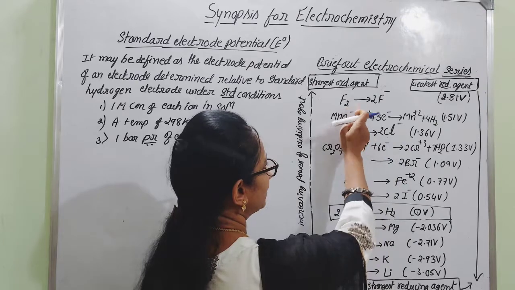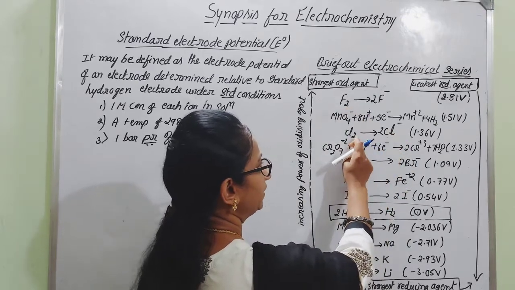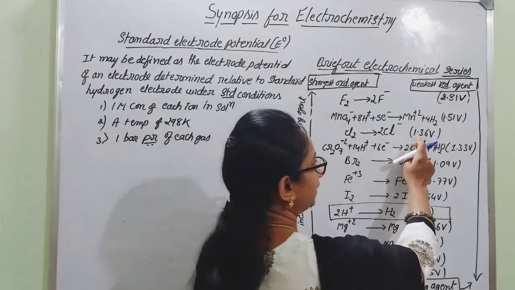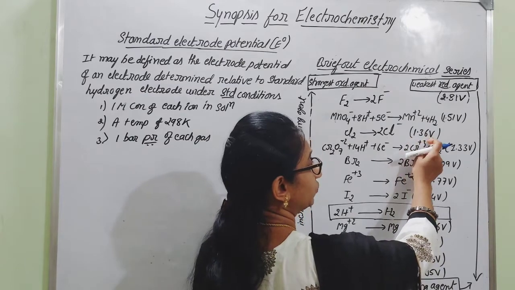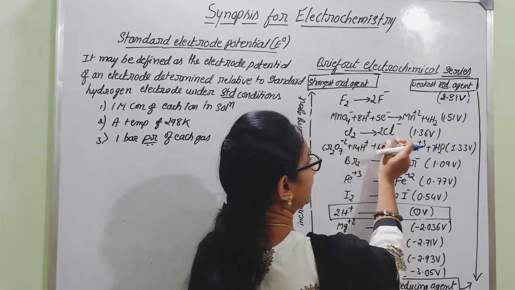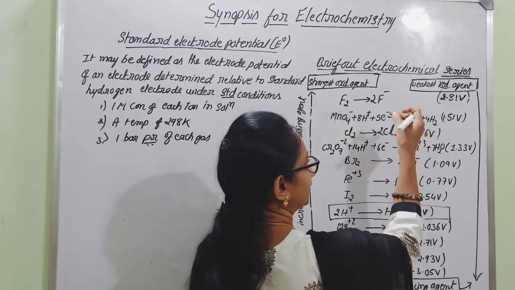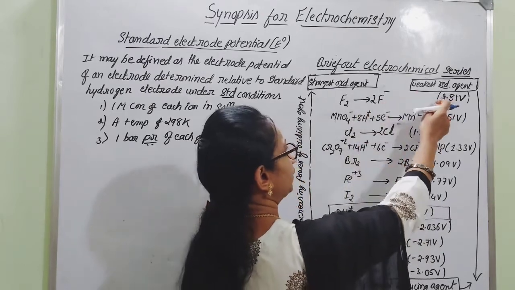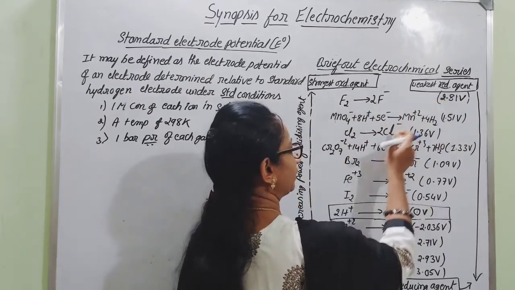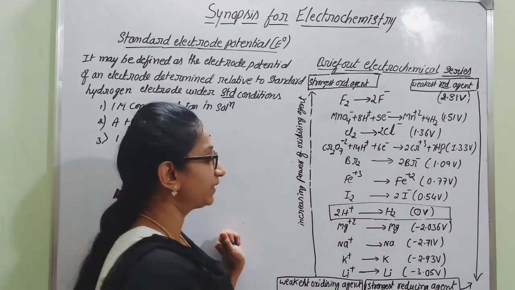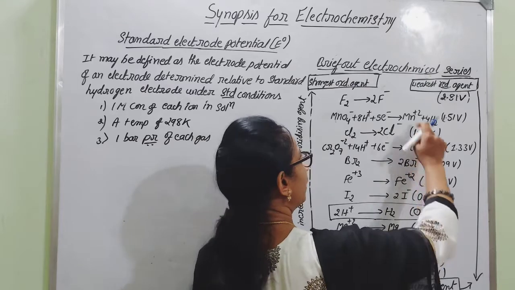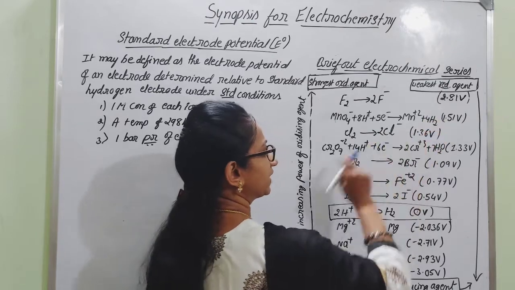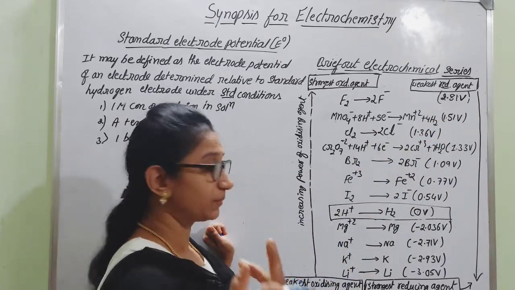Then after F2, here you can construct chlorine. This chlorine is converting into chloride ions. It is also a reduction process, and here the reduction potential value is 1.36 volt. You can compare here: chlorine can undergo reduction, but it is lesser when compared to fluorine. So among fluorine and chlorine, which can easily undergo reduction? Fluorine can easily undergo reduction when compared to chlorine, because the reduction potential value is lesser for chlorine when compared to fluorine. Got it?